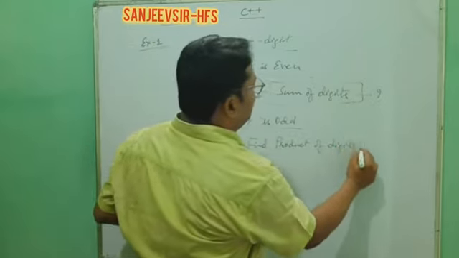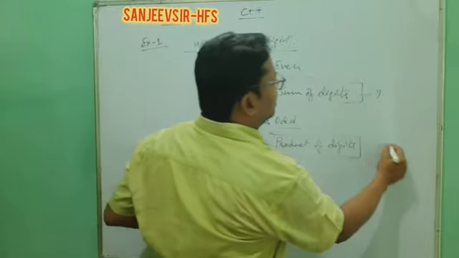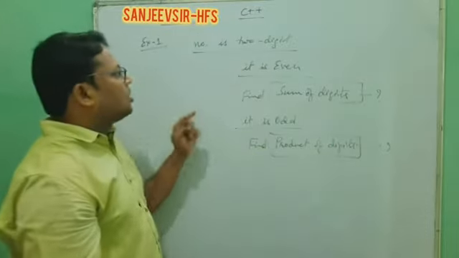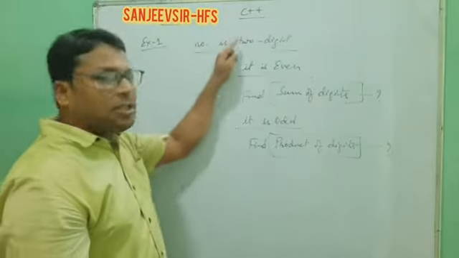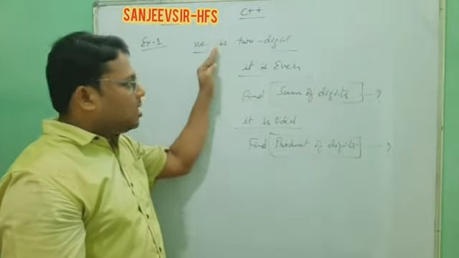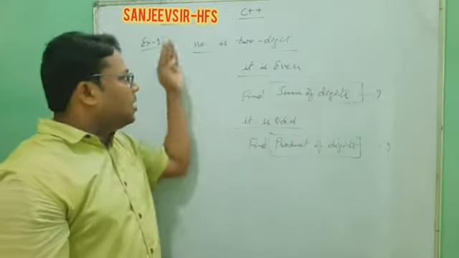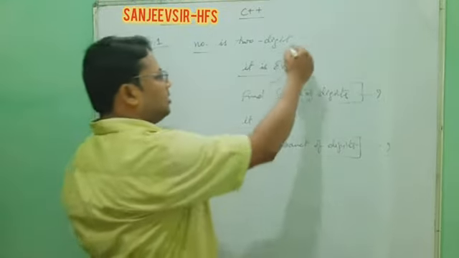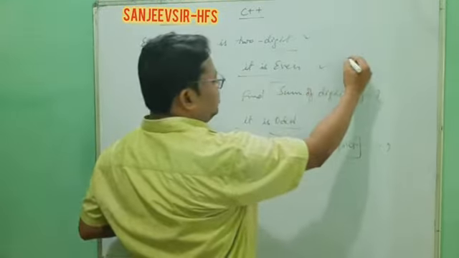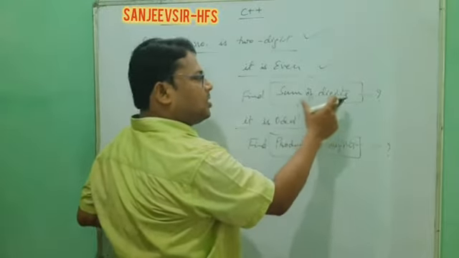Product of digits. Do you understand what I am saying? According to the situation, first we have to check that the number is a two-digit number. If it is a two-digit number, then we have to check whether it is even. That means two conditions are there. So if one condition is true, two-digit number, even, then find the sum of digits.